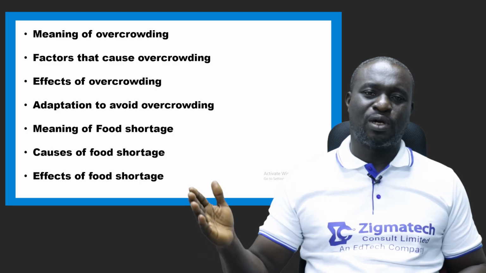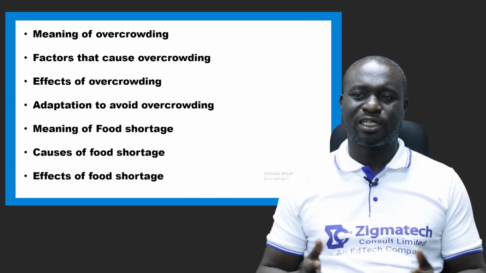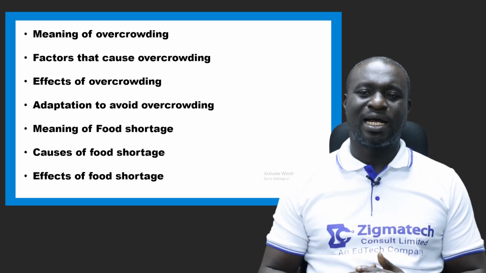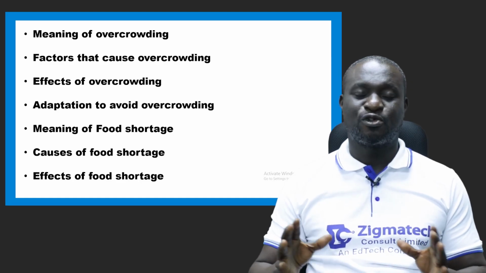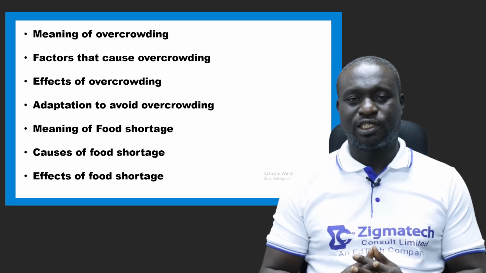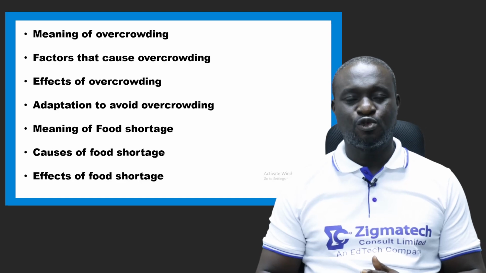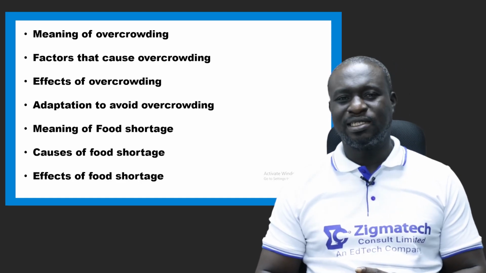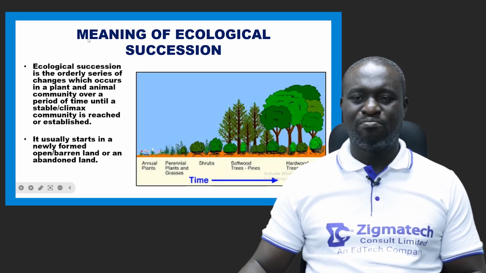And then talking about overcrowding, we'll look at the meaning of overcrowding, factors that affect overcrowding, the effects of overcrowding, and adaptation to avoid overcrowding. And we're also going to be looking at what food shortage is, causes of food shortage, and then effects of food shortage. Now, quickly, let's take a look at these exciting points a bit.